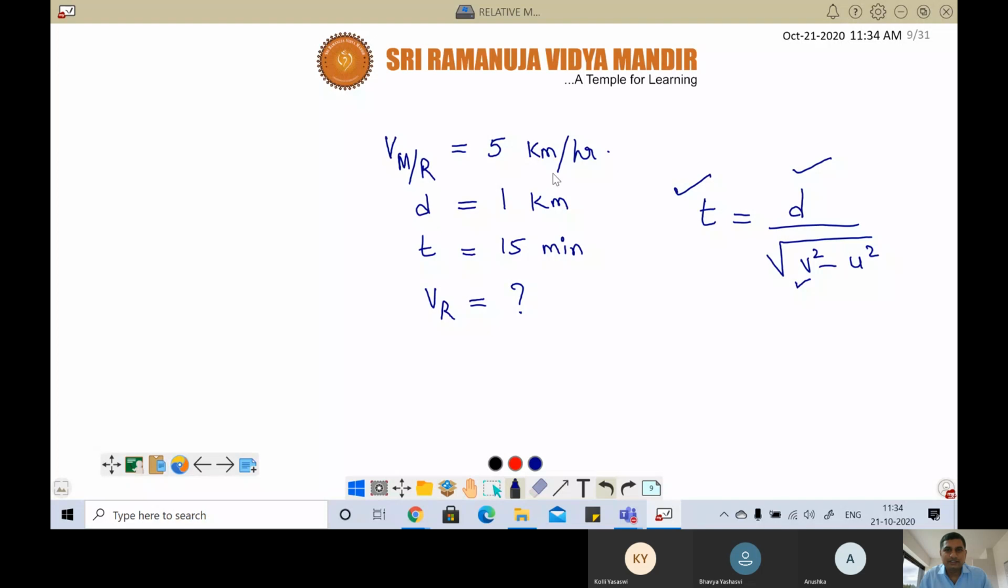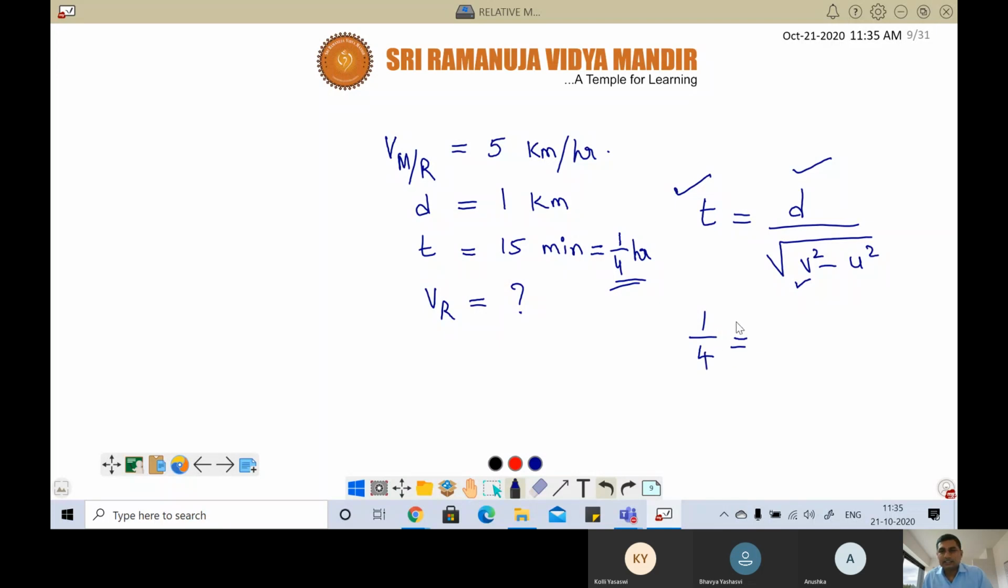But you have to be careful with units. Either you can convert everything into meters per second, or you can write in terms of kilometers and hours. So we'll keep it in kilometer per hour, because V is given as 5 kilometer per hour, D is 1 kilometer. Now time 15 minutes is how many hours? 0.25 hours. Correct. So T is equal to 1 by 4.